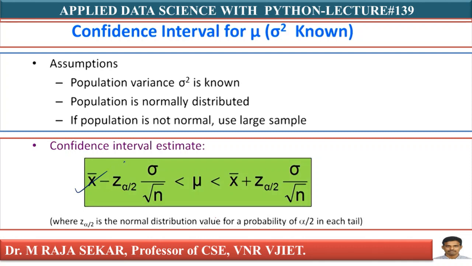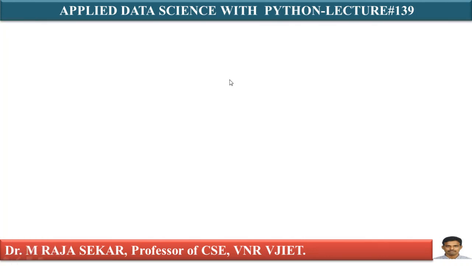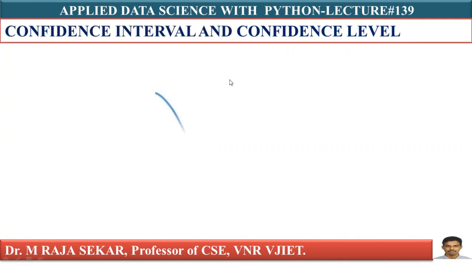This is the confidence interval: x bar minus z alpha by 2 into sigma by root n, and x bar plus the same term. In the previous slide I discussed that for minus you will get the lower limit, for plus you will get the upper limit. We will try to understand this confidence interval formula with the help of a few problems. Maybe this class may not permit me to discuss it; certainly I will discuss it in my next lecture. I will try to solve a few problems on this formula.